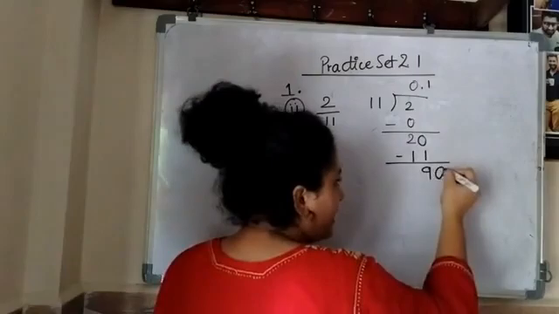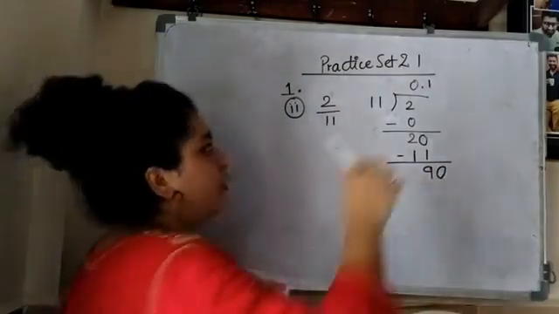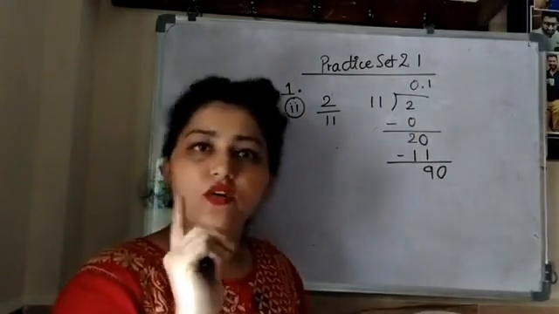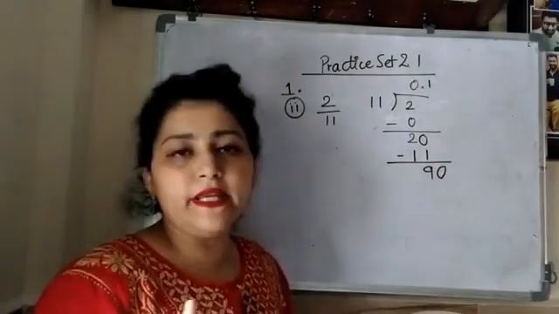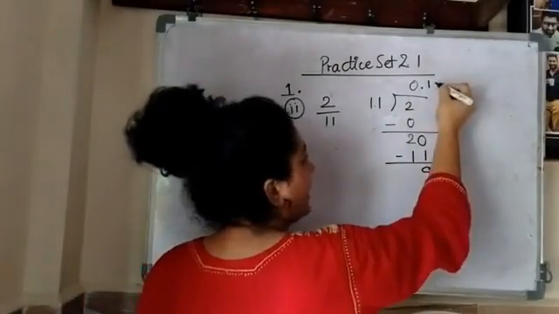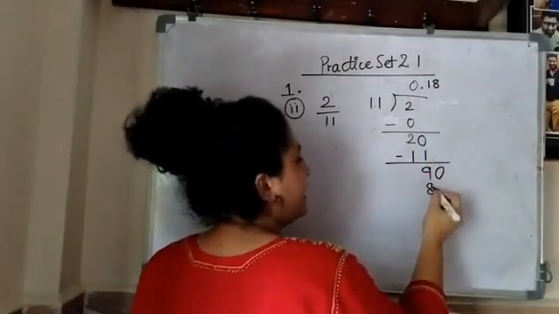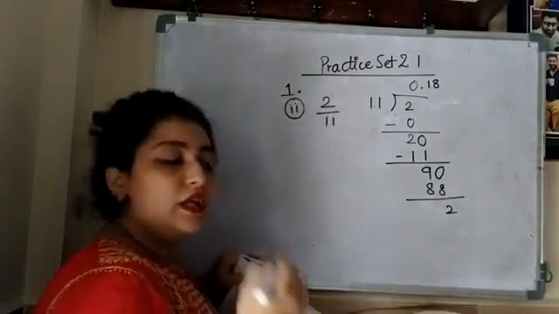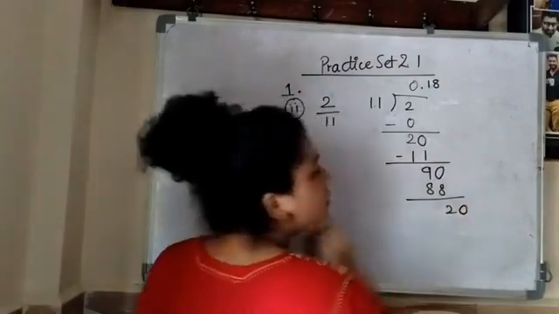Again I'll continue, again I'll take 0, but this time don't take the decimal. Why? Because the decimal is always taken only once, not again and again. Then in the table of 11, lesser than 90, 88 is there. 11 8s are 88. Then 2 I'll get as a remainder. Now again I'll take 0.